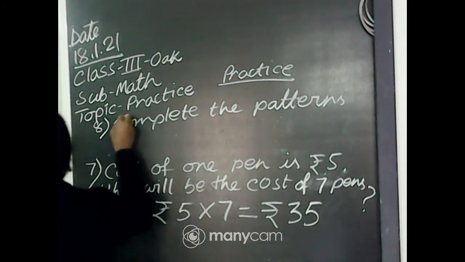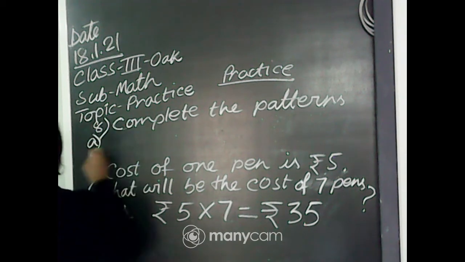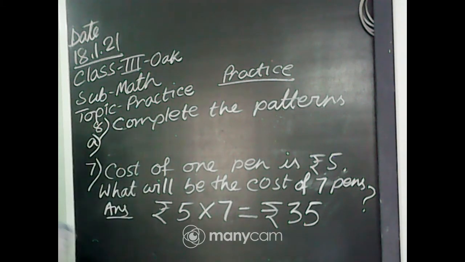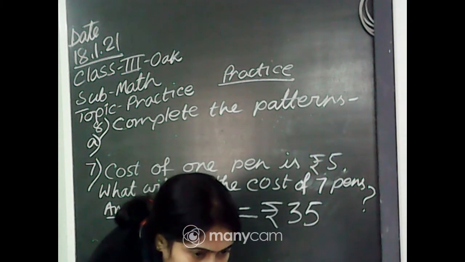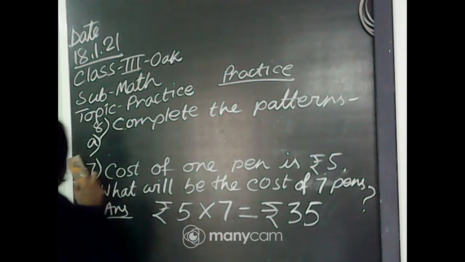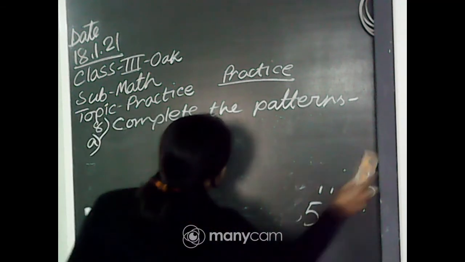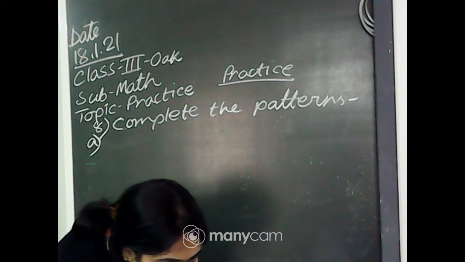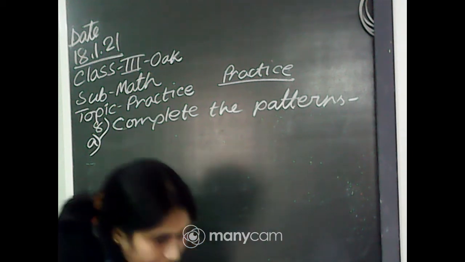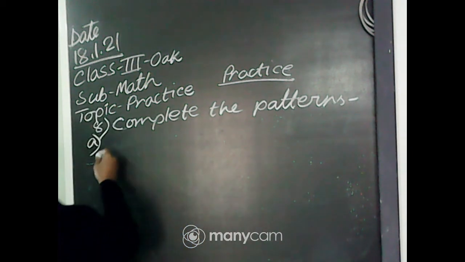Number A. The heading is complete the patterns, okay. Divyanka, I hope you completed. Your name I can see, but what you have written I cannot see.